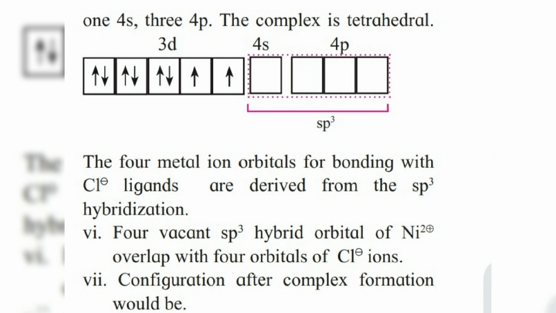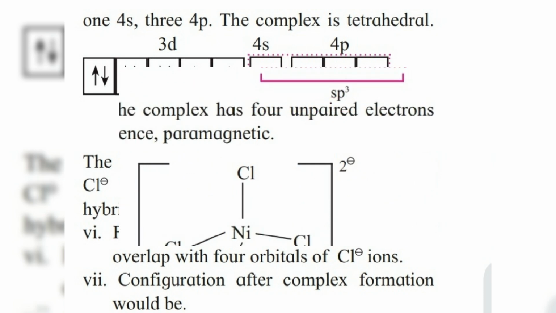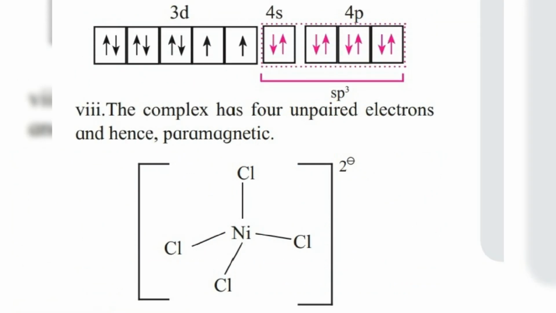After bond formation, the electron configuration becomes 3d8 4s sp3 4 having paired up electrons. Here all the hybrid orbitals are paired up with electrons, but the d orbital has 2 unpaired electrons, due to which the NiCl4 2 negative complex is paramagnetic in nature.